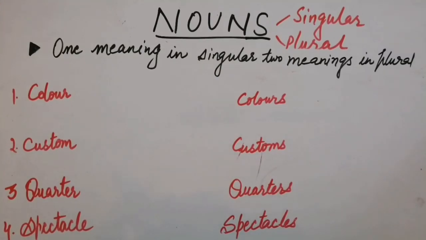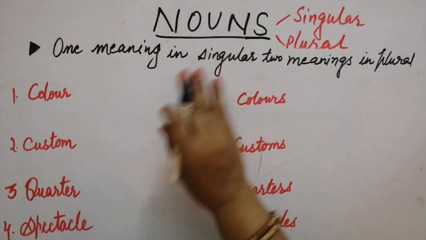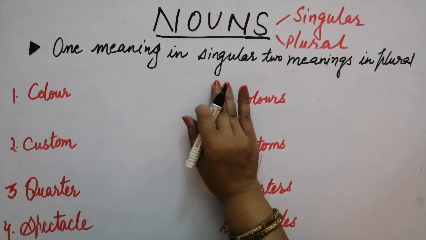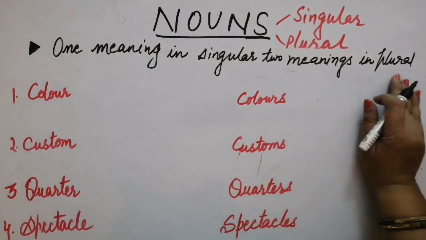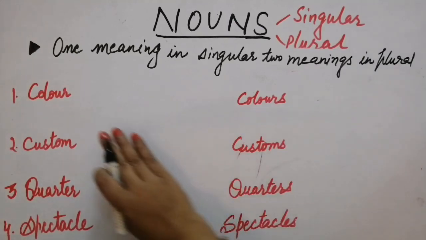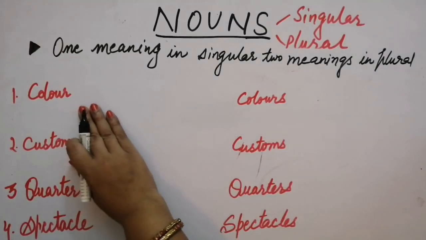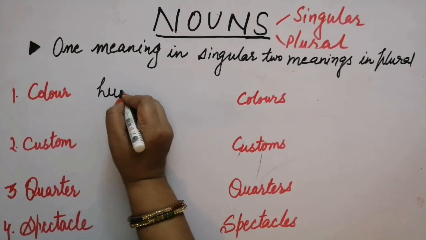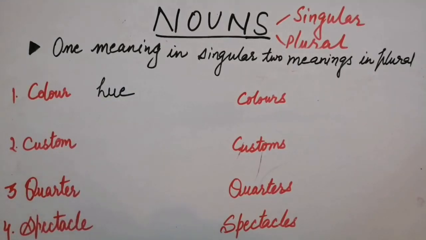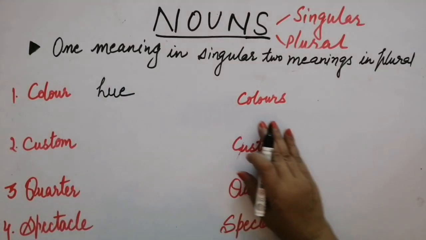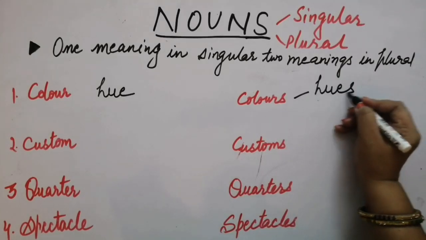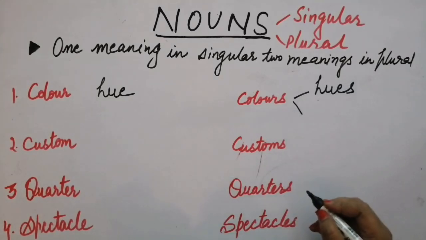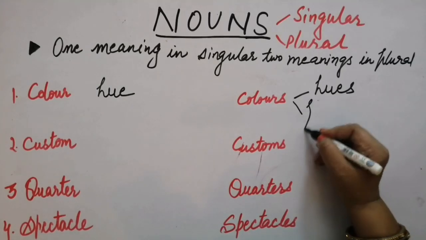Students, now we will learn about those nouns which have one meaning in singular but they have two meanings in plural form, right? Now first example is color. Color means hue. Okay, different shades, colors that you use. This has the same meaning in the plural, of course, hues, but the second meaning which is attached to it is flags.